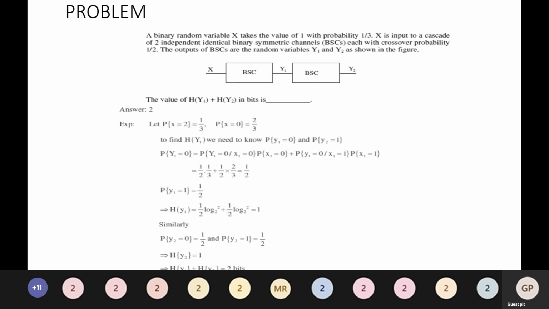So the value of h of Y1 plus h of Y2 in bits. So X is the input and Y is the output, and P is equal to 1 by 3. Now we'll try to calculate.